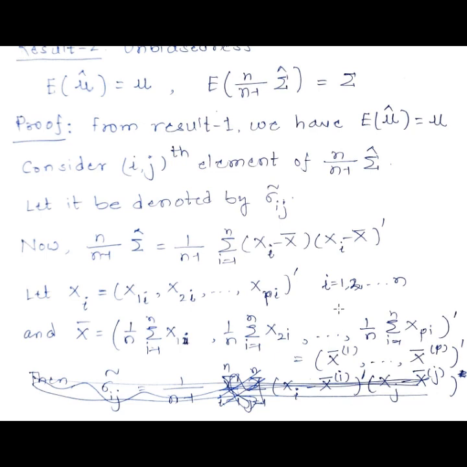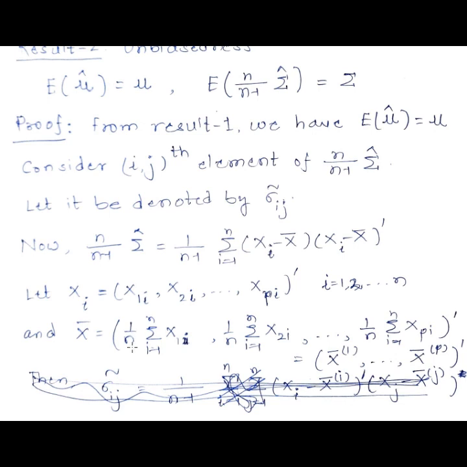Now how will the x bar, the sample mean vector, look? The x bar will be the average of the first elements of all these random vectors, where i goes from 1 to n. Then the second element in x bar will be the average of the second elements of all these n random vectors, and so on.